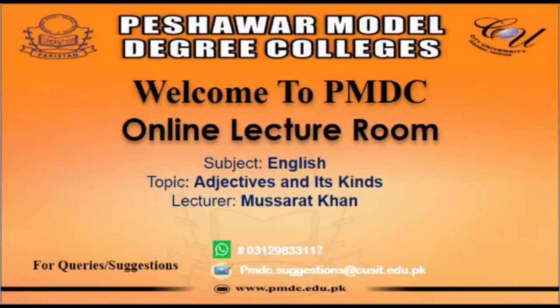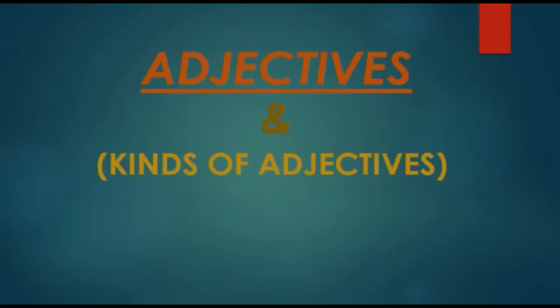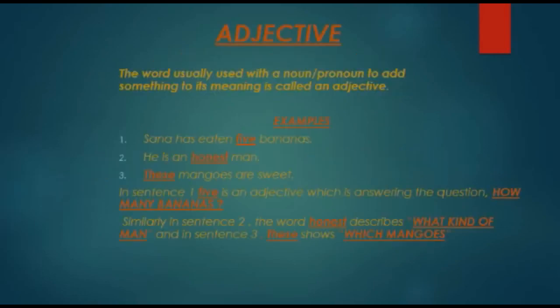This is Mussarat Khan. Today we are going to talk about adjectives and kinds of adjectives. So what are adjectives? Adjectives are words that are used before nouns or pronouns to add more information to them. Adjectives answer the question what kind, how many, or how much. Here are some sentences for more explanation.